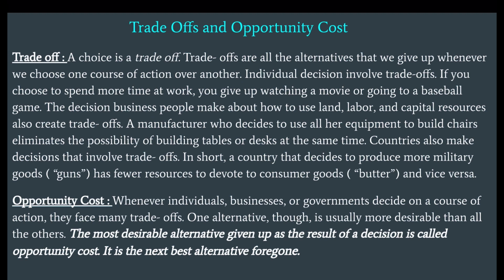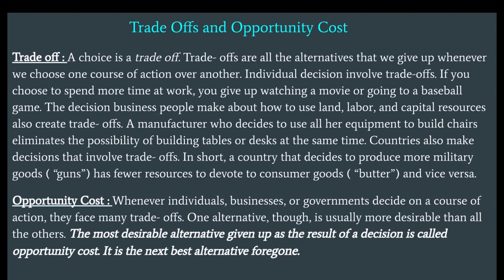Countries also make decisions that involve trade-offs. In short, a country that decides to produce more military goods, guns, has fewer resources to devote to consumer goods, butter, and vice versa.